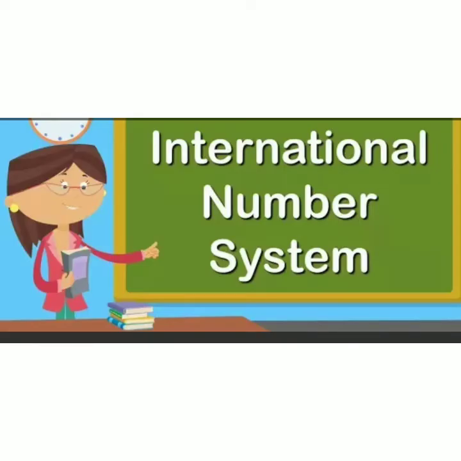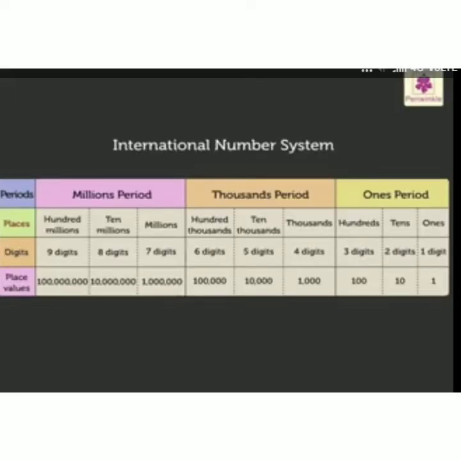Next, the international number system. Here I am going to teach you the international number system. In the international number system, the periods are divided into 3 periods. What are they? Ones period, thousands period, millions period. These periods will be separated with the help of commas.